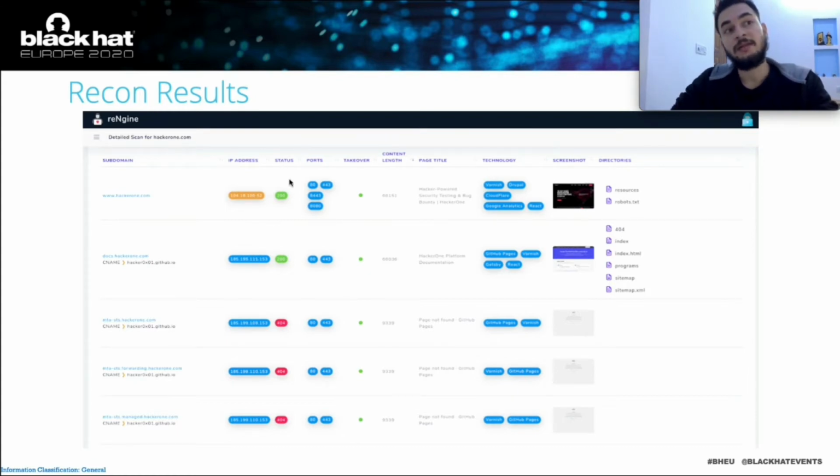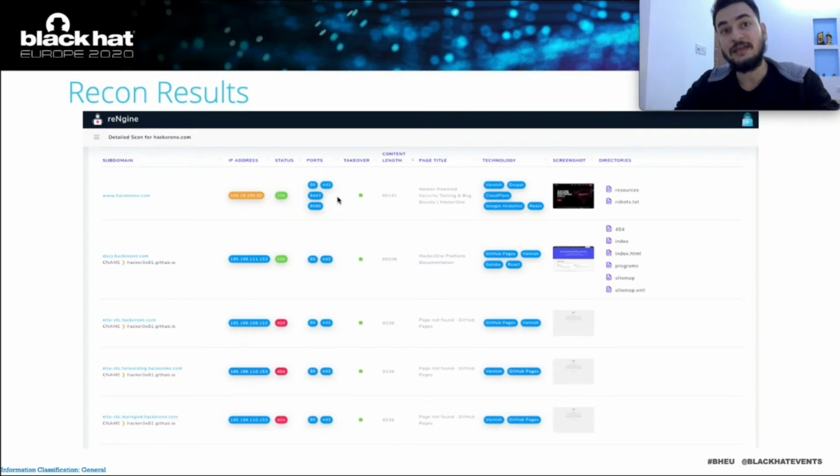Similarly, the third column that you see is the HTTP status. This makes it very easy for you to identify whether that subdomain is alive or not. And then we have port scans as well. And then we have subdomain takeover. Now subdomain takeover has been moved to nuclei for better detection. Nuclei does a better job. We had earlier used subzy. And then there is the content length as well. By default we have sorted the entire subdomain list based on the content length, and we do have page titles, the technologies that are used to build these subdomains, and then of course we have screenshots.